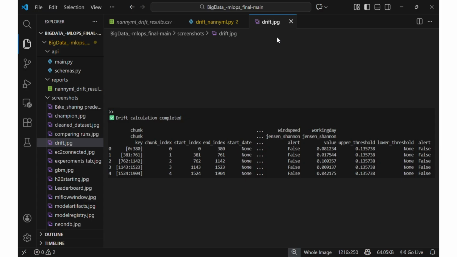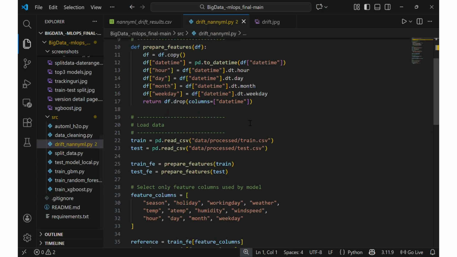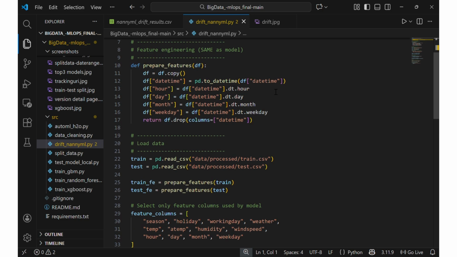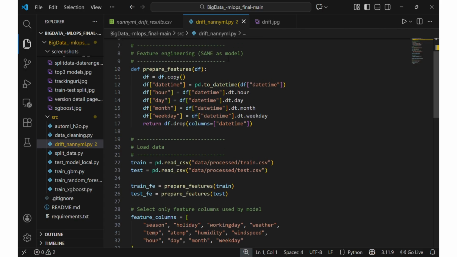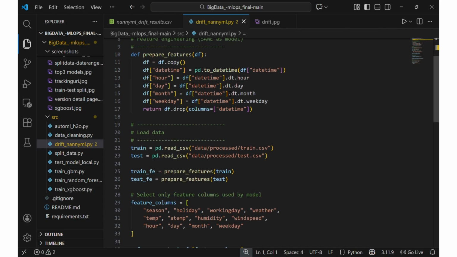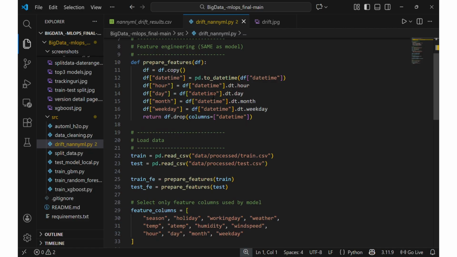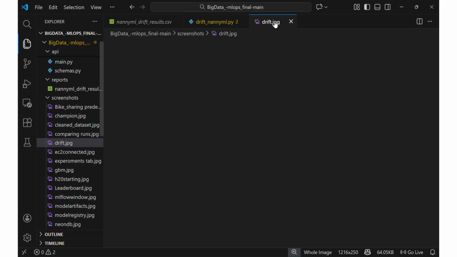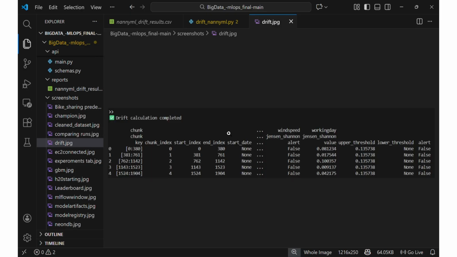Hi, my name is Hemant. In this, I have used NannyML to detect data drift by comparing the training data with newer production-like data. Drift was measured using Jensen-Shannon distance across time-based chunks. Since all values stayed below the alert thresholds, no drift was detected, indicating that this feature was stable among the distributions. The screenshots clearly show the drift output, and a summary data plot also shows the same.